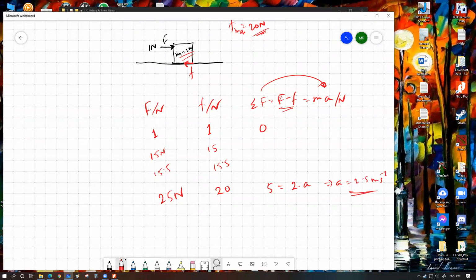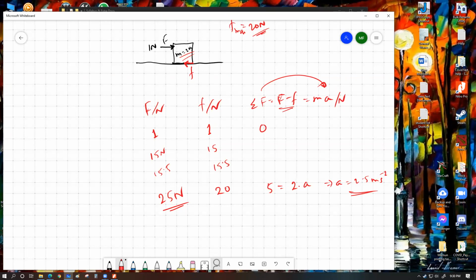2.5 meter per second squared means if we keep applying this force onto this object, every second its speed will increase by 2.5 meter per second. So at 0 second it is 0. After 1 second, the speed is 2.5 meter per second. After 2 seconds, it will be 2.5 plus 2.5, which is 5 meter per second. After 3 seconds, it will be another 2.5 added, which is 7.5 meter per second.